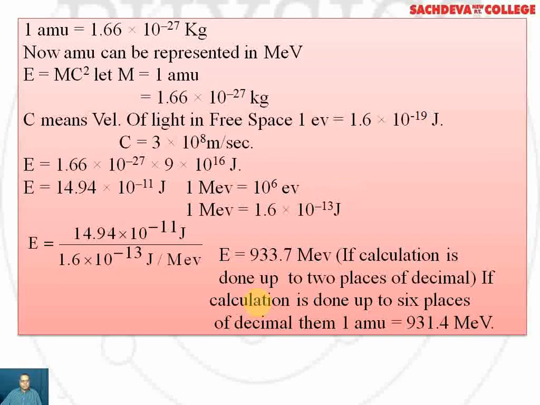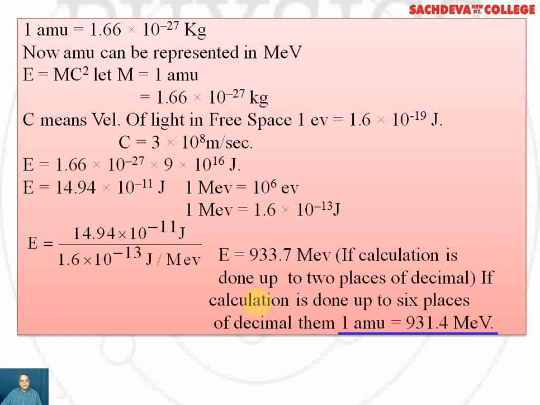So 1 MeV can be written as 1.6 into 10 to the power minus 13 joules. Calculations are shown, and it is indicated that for 1 atomic mass unit, the energy will be 933.7 million electron volts if the calculation is done right up to 2 places of decimal. If calculation is done up to 6 places of decimal, then 1 AMU will be 931.4 million electron volts.